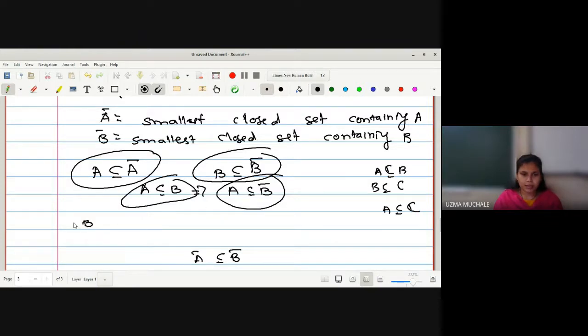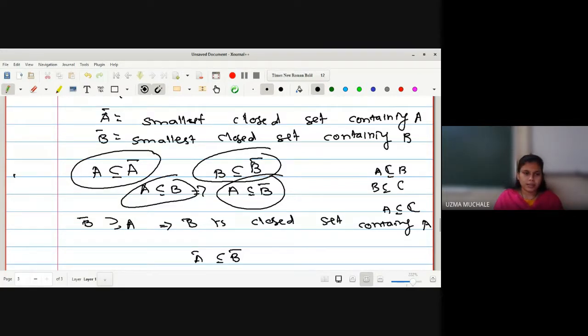Let me write down this one. B bar, by this definition, contains A. But what is B bar? B bar is the smallest closed set containing B. But here in this case, as it is for A, we can write B bar is a closed set containing A. B bar is simply a closed set containing A. But what is A bar? A bar is the smallest closed set containing A.